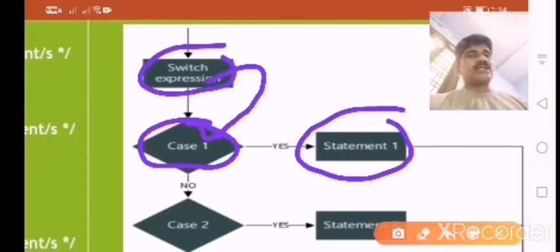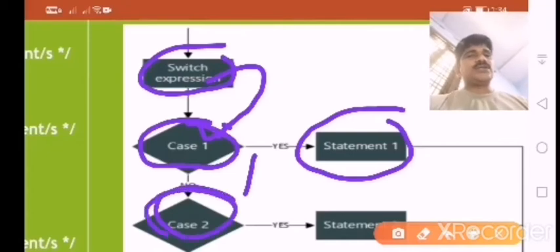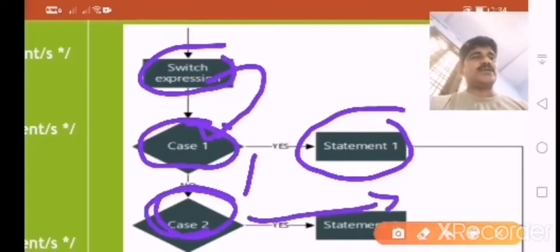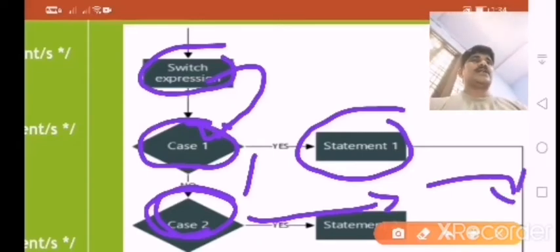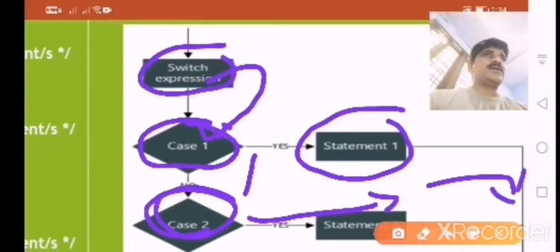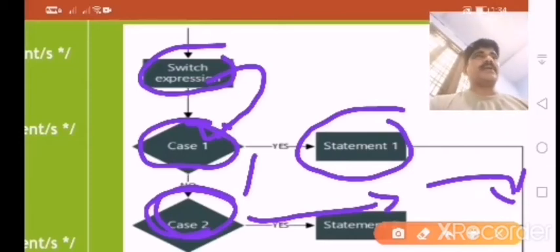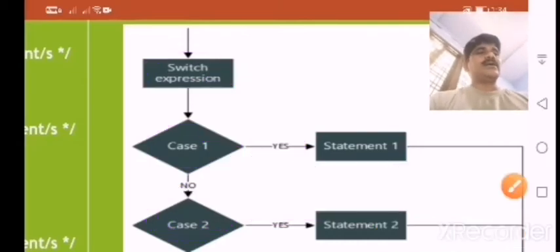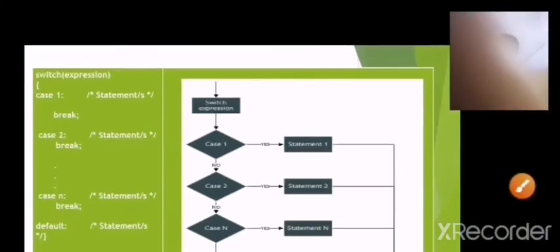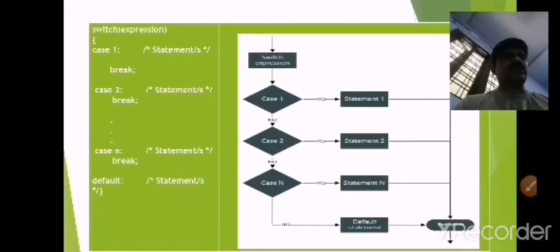If case 1 is not satisfied, it will check case 2. If case 2 is satisfied, then statement 2 will be executed and it will exit from the statement. Finally, if no case value is identical or satisfied, by default it will display the default value. So this is the basic concept of the switch statement.